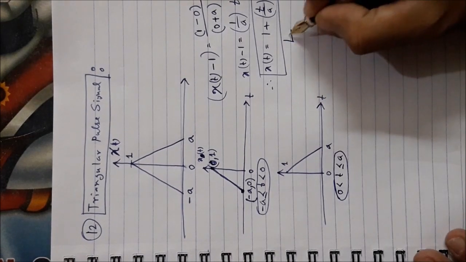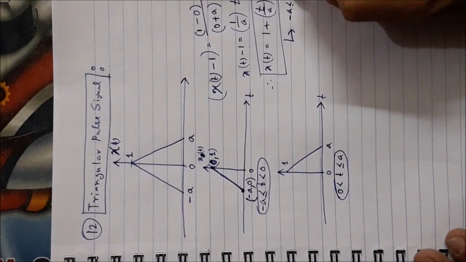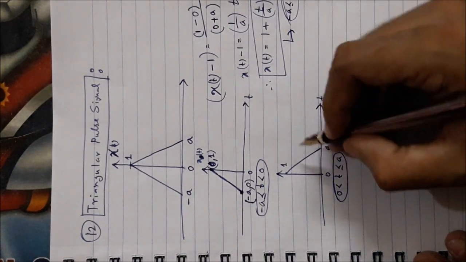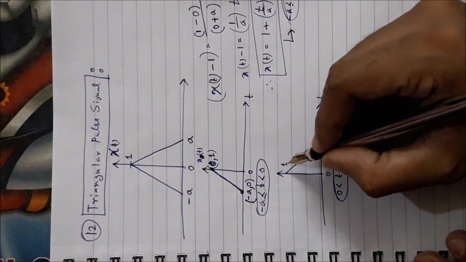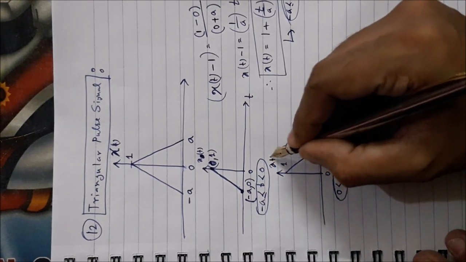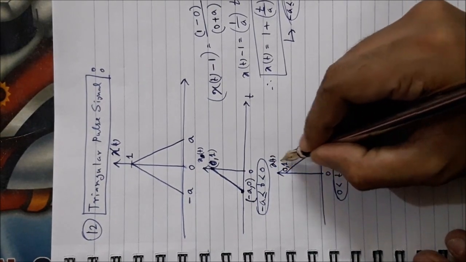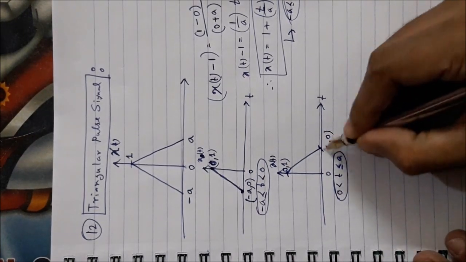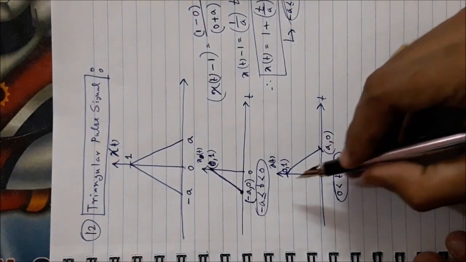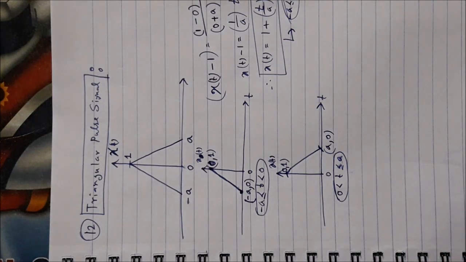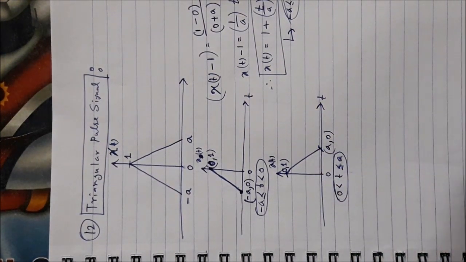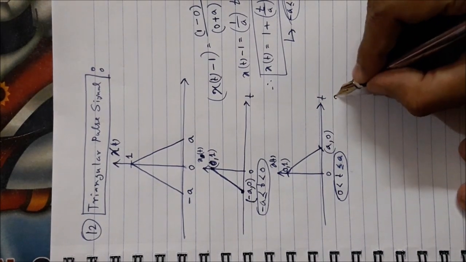That means it was for minus a to 0, and now I am considering this time period. So again apply the same procedure. It is x(t): (0, 1) is the coordinate of this point, and this point has the coordinate (a, 0). So by using these two coordinates of the two points through which this straight line is passing, find the equation of this straight line.